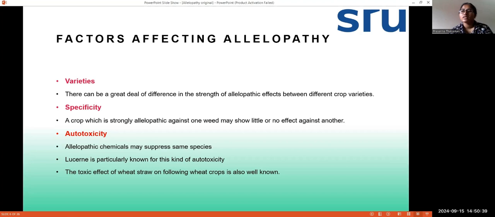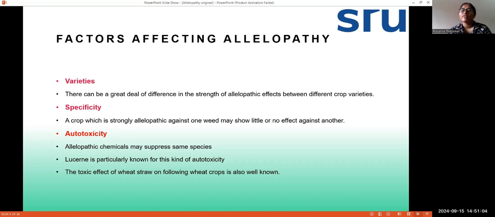And what are the factors that are affecting the allelopathy? So some factors like varieties, specificity, autotoxicity, these are the factors that really affect allelopathy. Like the range of the allelopathy will be decided by these factors. So first, let's go to varieties. There can be a great deal of difference in the strength of allelopathic effects between different crop varieties.